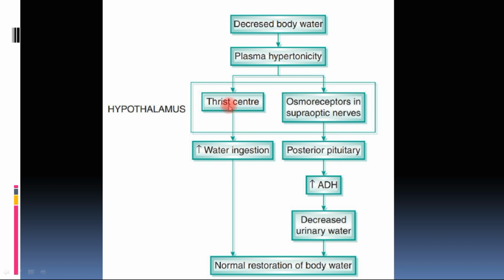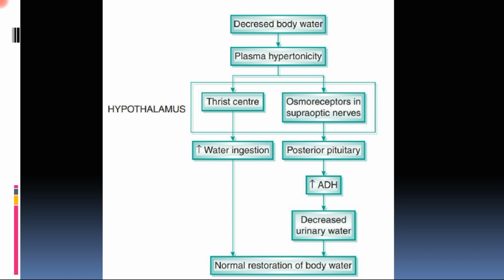In case of the thirst center, just the ingestion of water is sufficient to inhibit it. You would have noticed that even before the water has been absorbed from your GI tract, immediately after drinking water you feel relieved of the thirst.